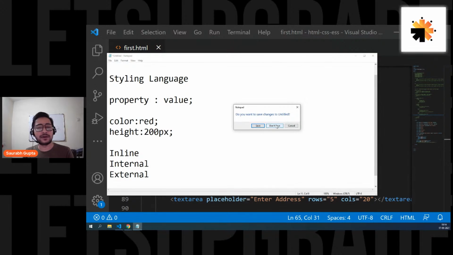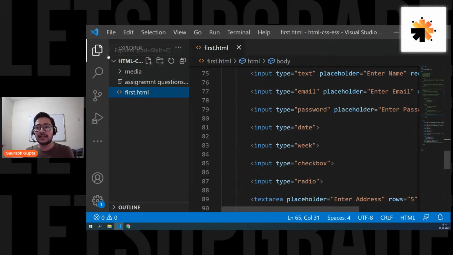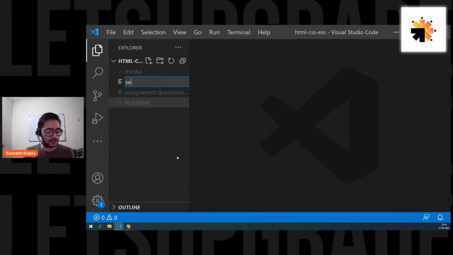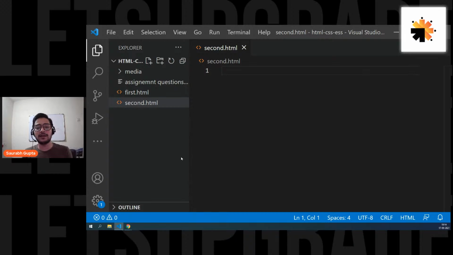So close the notepad. We don't need it anymore. Now let's create a new file. We are not going to use this file again. So let's create a new HTML file and call it something like second.html, a new HTML file in which we'll code the new things.